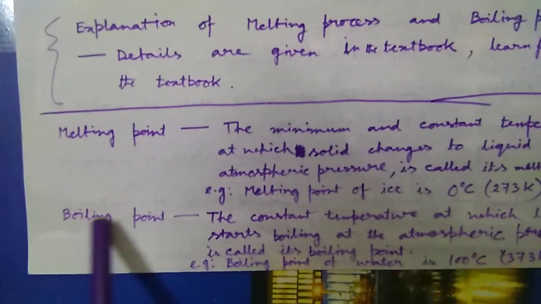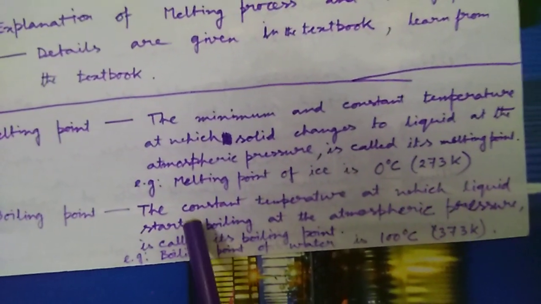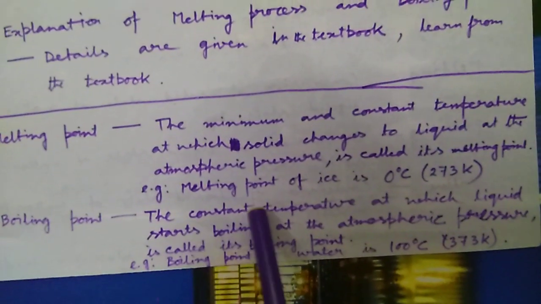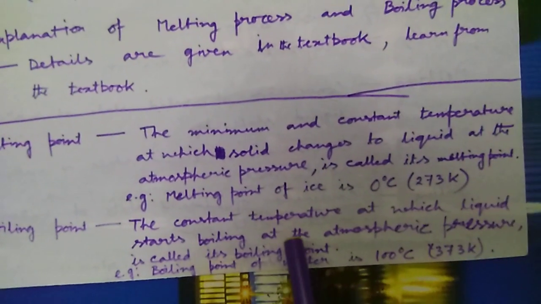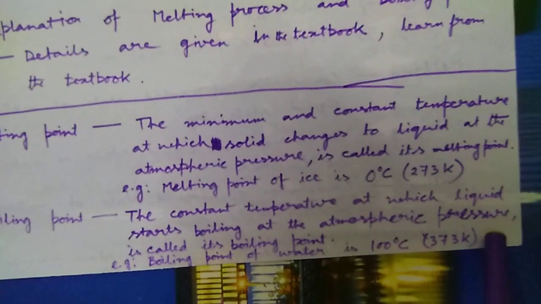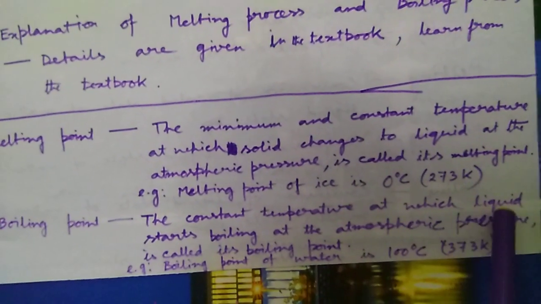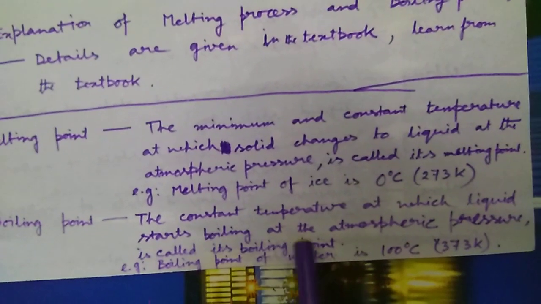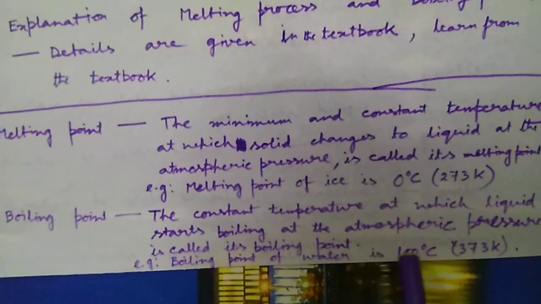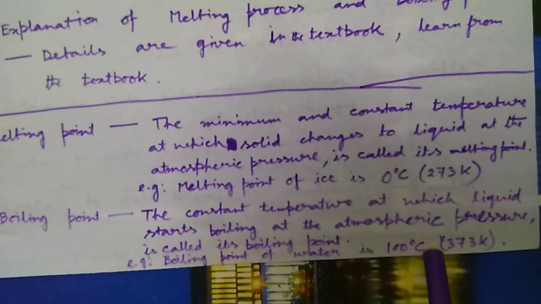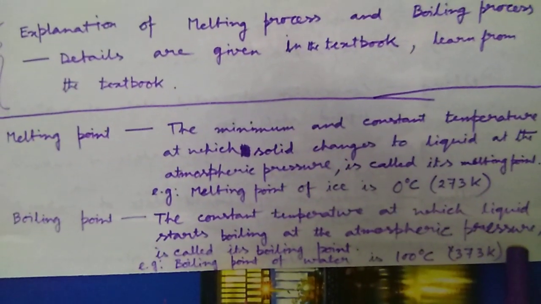Okay, next, boiling point. This is the constant temperature. It's not minimum, only constant. This is the constant or fixed temperature at which liquid starts boiling at atmospheric pressure. This boiling point is applicable only for that particular liquid. It is called its boiling point. For example, boiling point of water is 100 degrees Celsius. If we convert it to Kelvin, it gives the value 373 Kelvin.